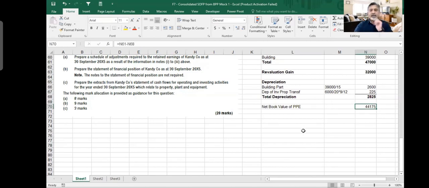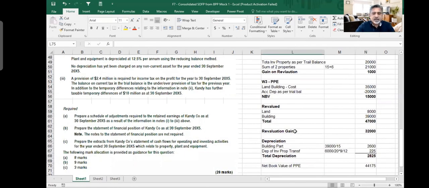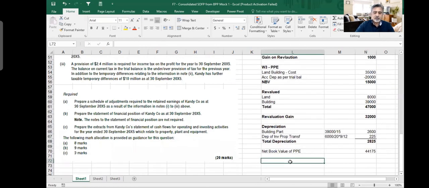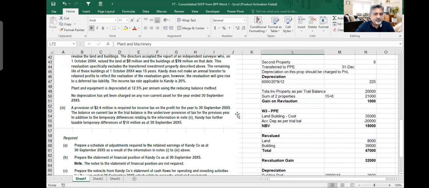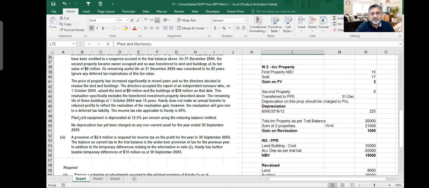Then I have plant and equipment also. What is plant and machinery? This is actually not PPE. This is of land and building, because within PPE, plant and machinery will also come. So what is my plant and machinery? There is no information about plant and machinery. There is no revaluation. It only says plant and equipment is depreciated at 12.5% per annum using the reducing balance method.